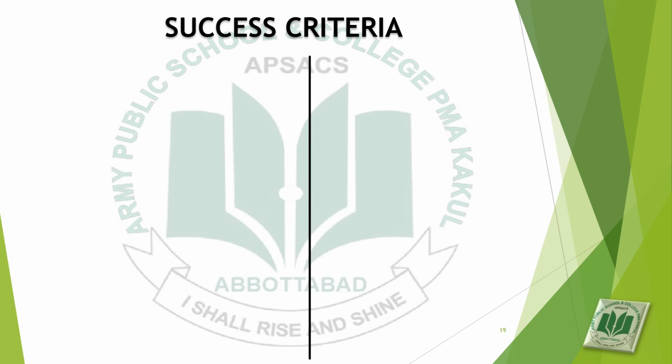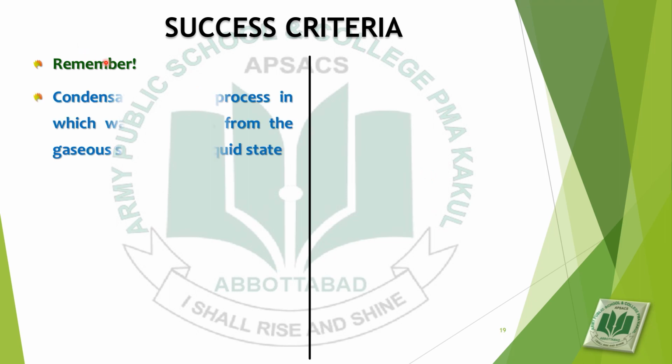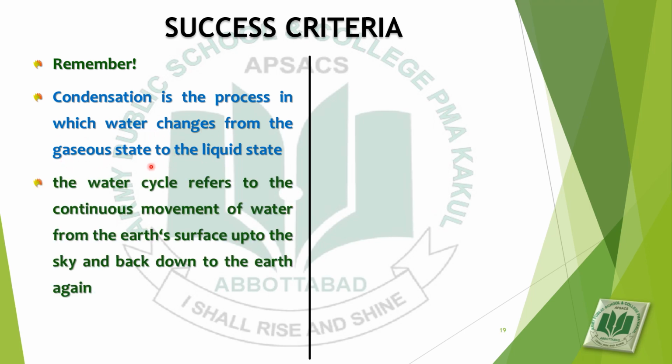Today's success criteria. Remember, condensation is the process in which water changes from the gaseous state to the liquid state. The water cycle refers to the continuous movement of water from the earth's surface up to the sky and back down to the earth again.